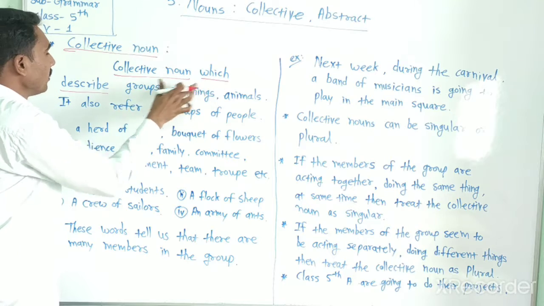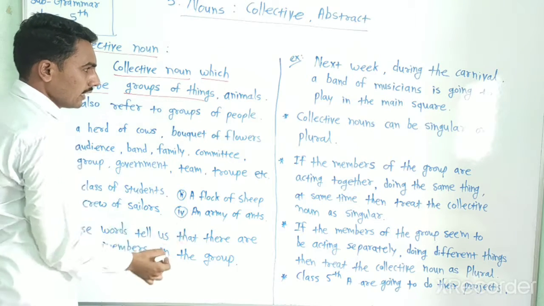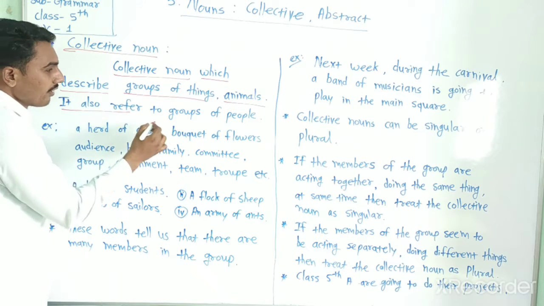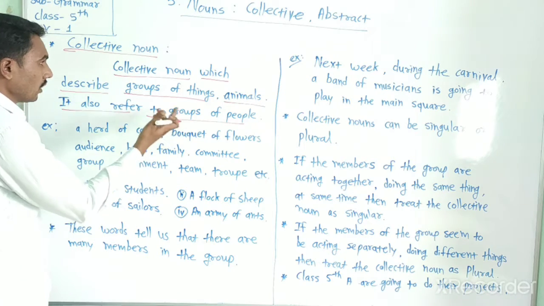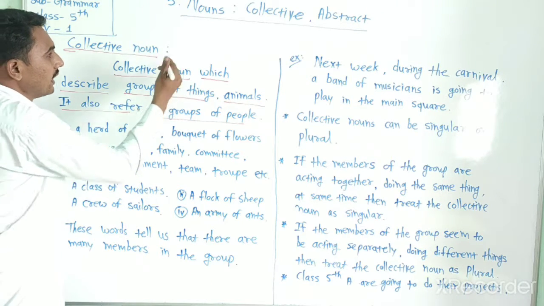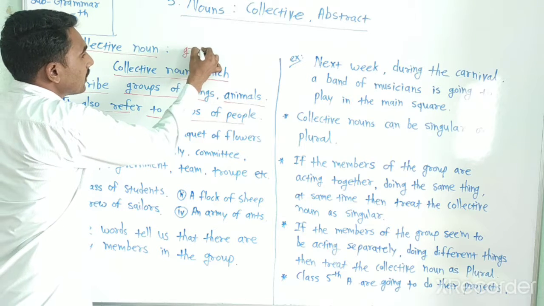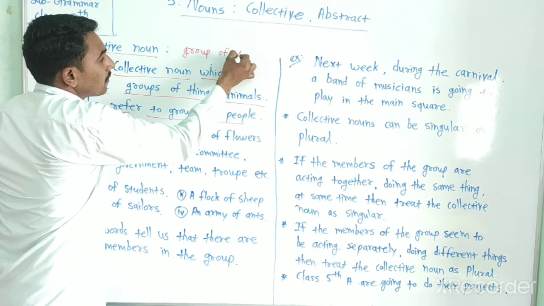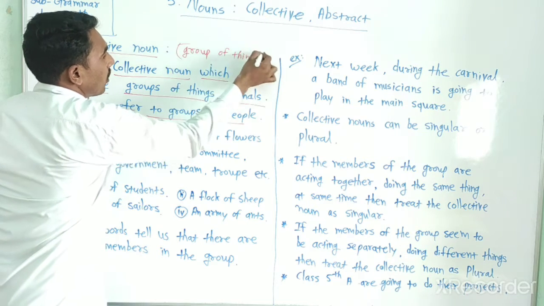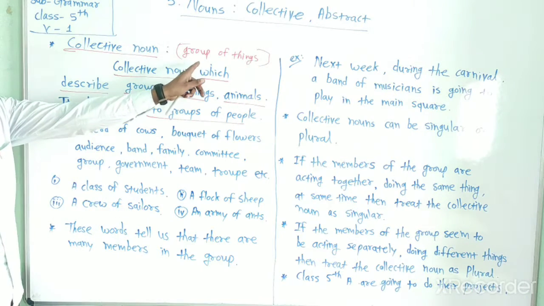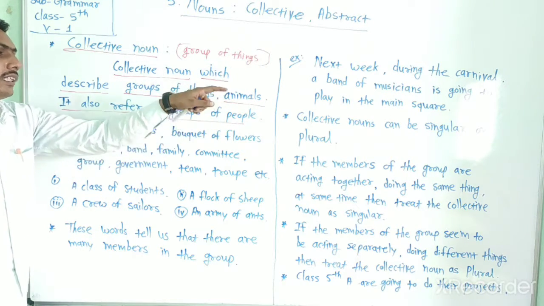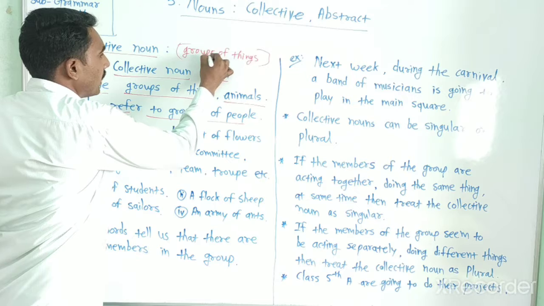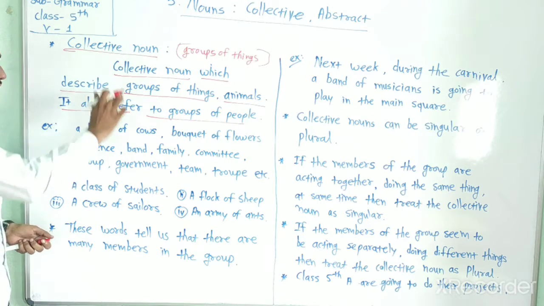Collective nouns describe groups of things, groups of animals, and they also refer to groups of people. In short, a collective noun means a group of things. Remember this. Group of things, animals, or sometimes a group of people, is called a collective noun.